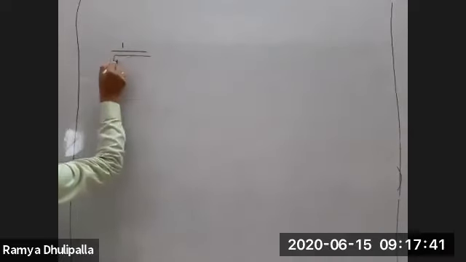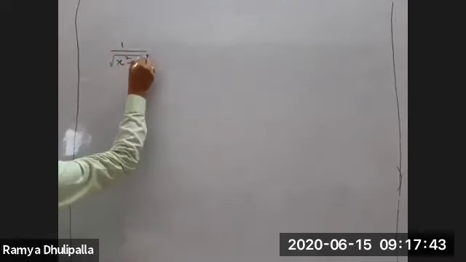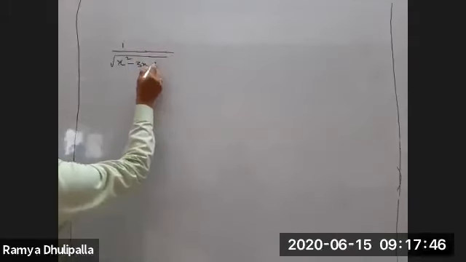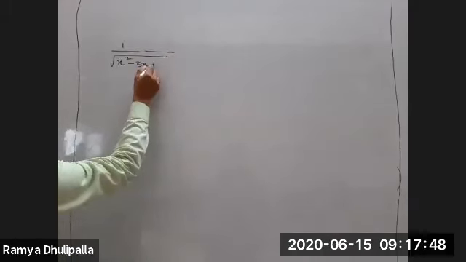1 by root of x square minus 3x plus 2. Suppose something like this is given. First function, what is the first rule? Children, what is rule number 1? Sir, the video is stuck.